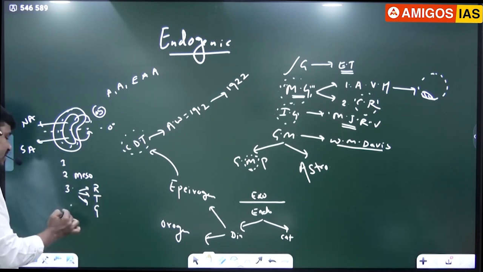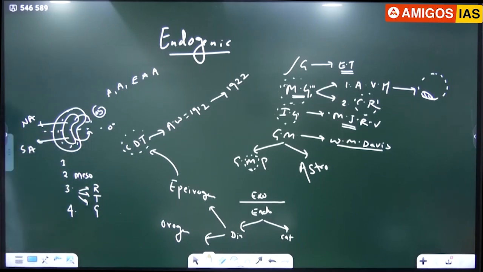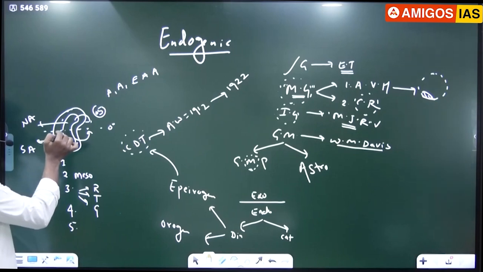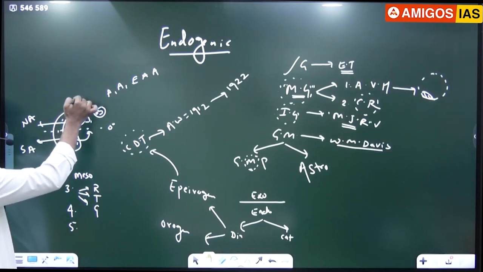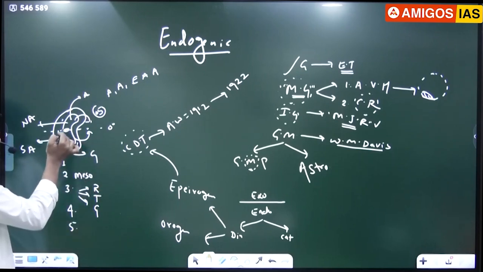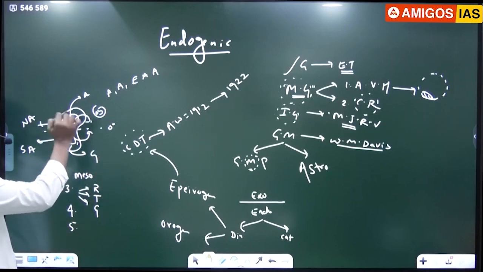CDT says that the Pangea drifted in two directions: the westward direction and the equator direction. And fifth important point, due to drifting, the Pangea split into two land masses: the northern landmass called Angara land and the southern landmass called Gondwana land. A small water body was formed in the middle called Tethys Sea, right? So this is about the assumptions.